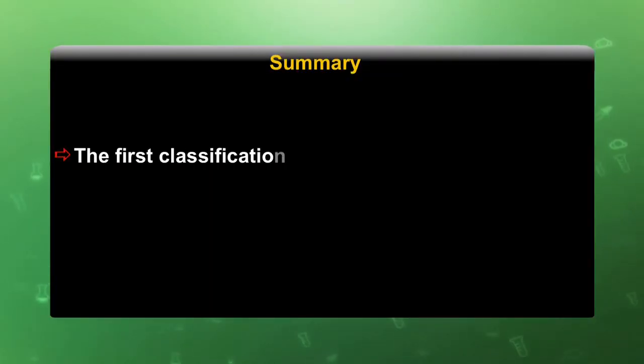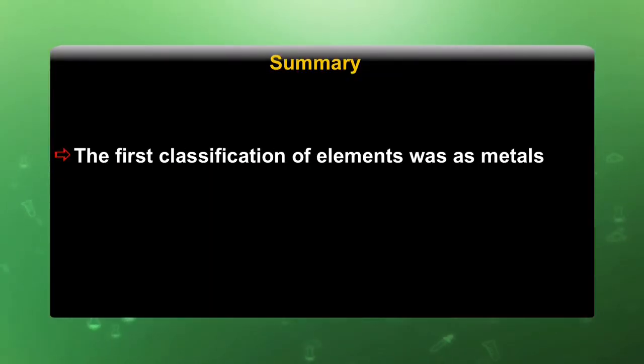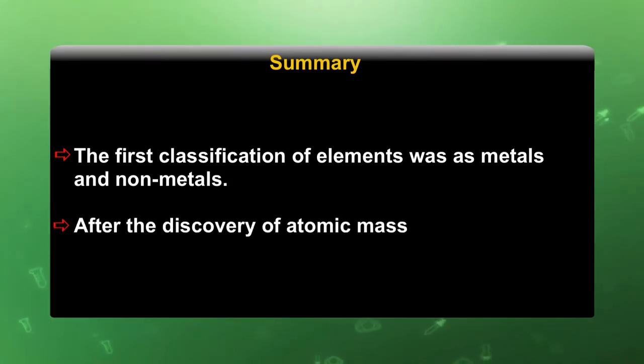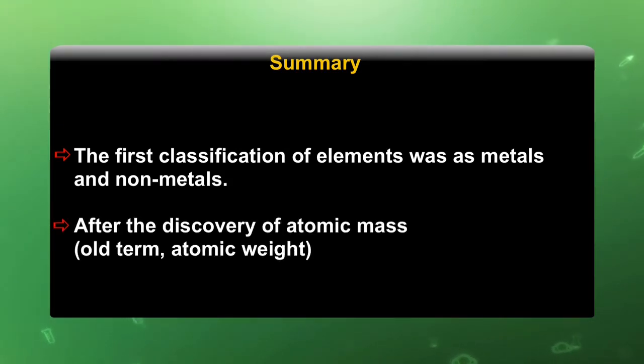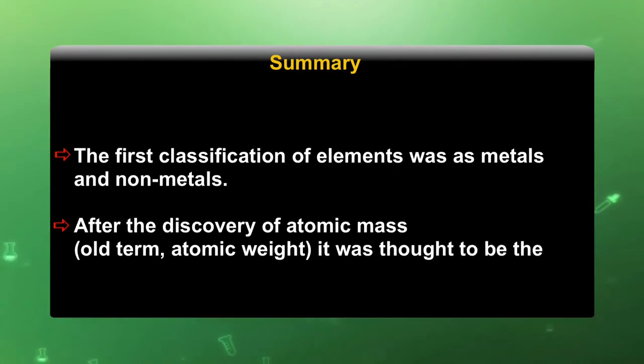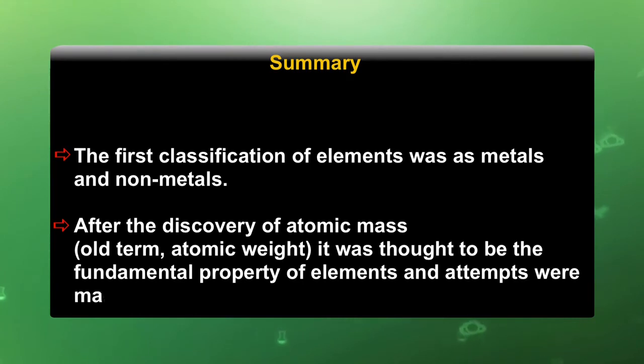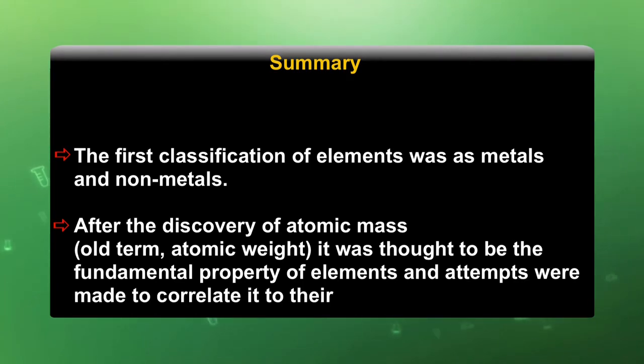Dear learners, let us now recapitulate what we have learned in this chapter. The first classification of elements was as metals and non-metals. After the discovery of atomic mass, the old term being atomic weight, it was thought to be the fundamental property of elements and attempts were made to correlate it to their other properties.